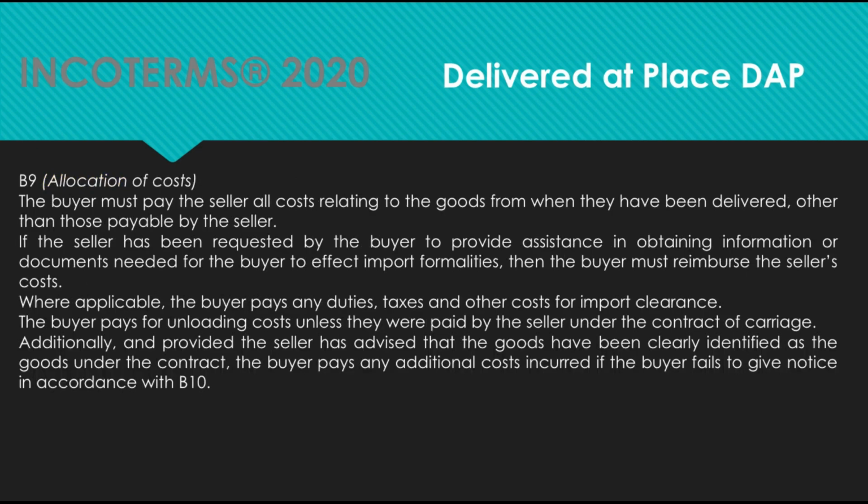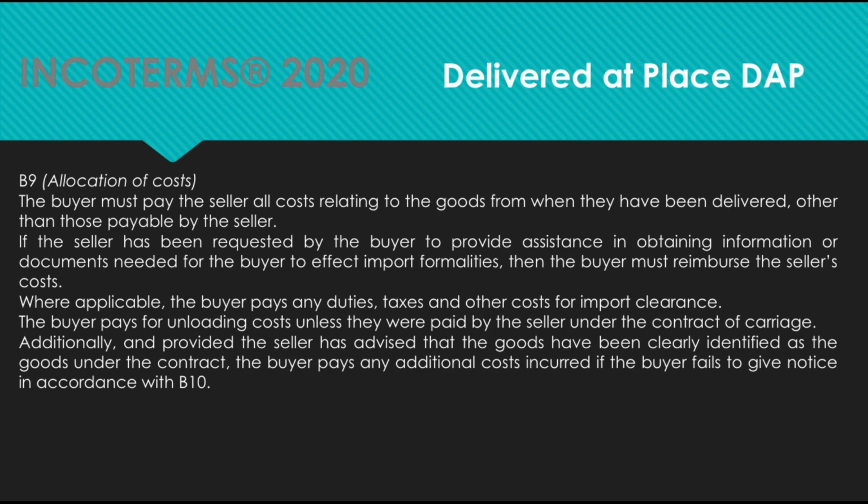B9. Allocation of costs. The buyer pays the seller all costs relating to the goods from when they have been delivered, other than those payable by the seller. If the seller has been requested by the buyer to provide assistance in obtaining information or documents needed for the buyer to effect import formalities, then the buyer must reimburse the seller's costs. Where applicable, the buyer pays any duties, taxes, and other costs for import clearance. The buyer pays for unloading costs unless they were paid by the seller under the contract of carriage.